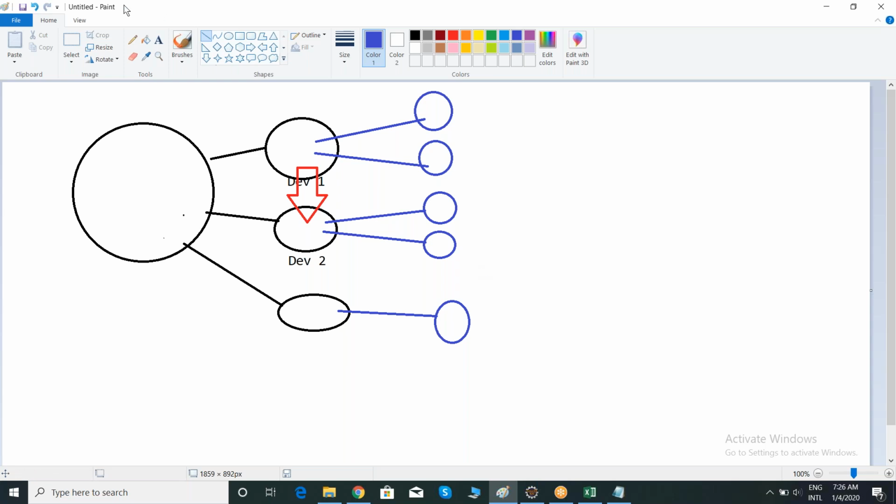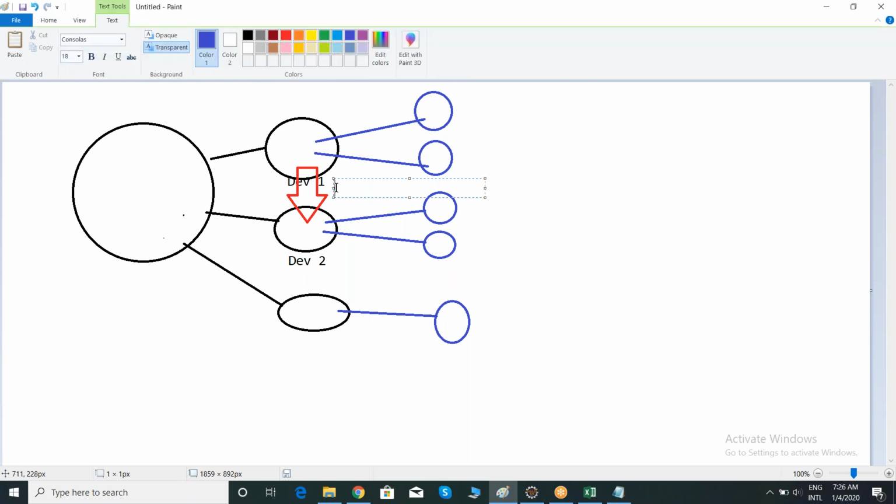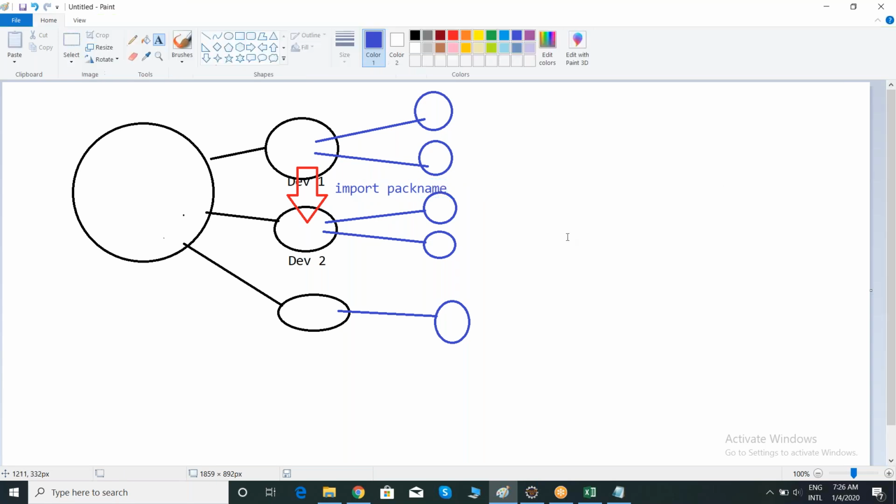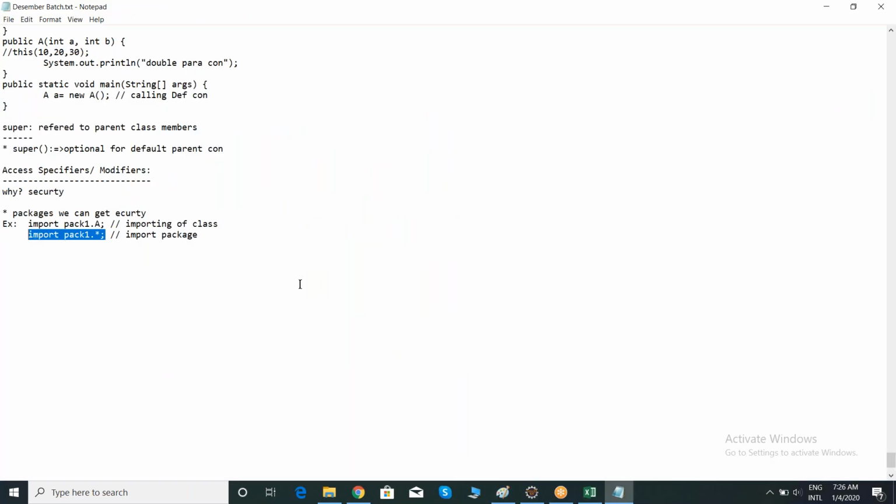Clear? And remember team, if you want to access code from one package in another, what keyword are we using? Import, right? Import package name. Without importing, you cannot access, right? And to give some more security, we have access specifiers. What are the access specifiers?